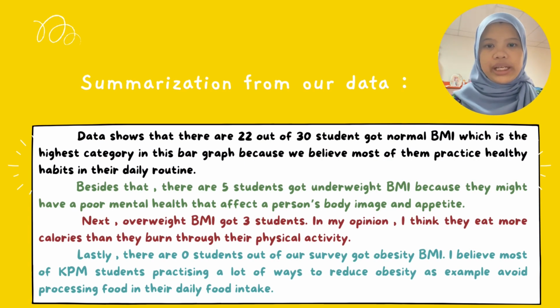Right now, I'm going to summarize from the written report. Data shows that there are 22 out of 30 students who got normal BMI, which is the highest category in this bar graph. Because we believe most of them practice healthy habits in their daily routine. Besides that, as we can see, there are 5 students who got underweight BMI because they might have poor mental health that affects a person's body image and appetite.